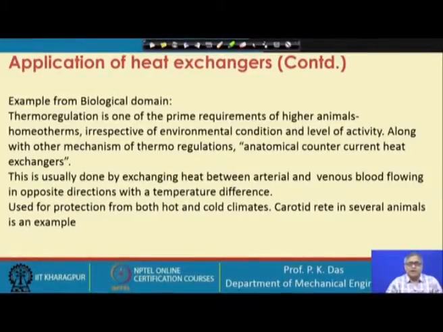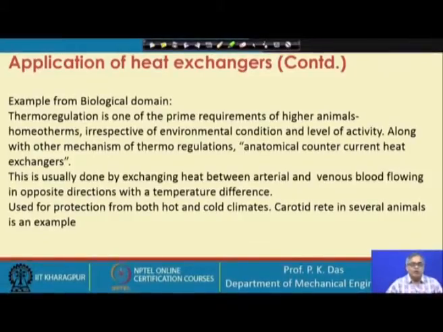So, how is it done? There are a very large number of mechanisms. There are some main mechanisms, of course, and there are other minor mechanisms. Using these mechanisms, not only human beings but higher animals, mammals, etc., maintain their body temperature.